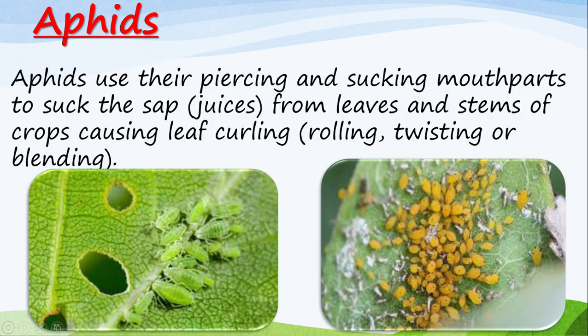And you can see very clearly on this laptop how the aphid looks. This is how they look. They are mostly found on the surface of the leaf and on the stem. And they attack the areas which are very smooth.